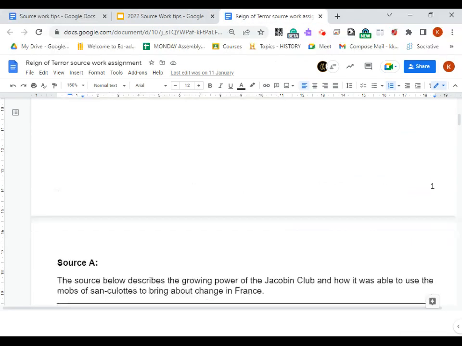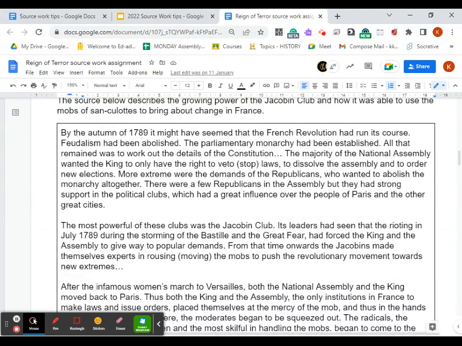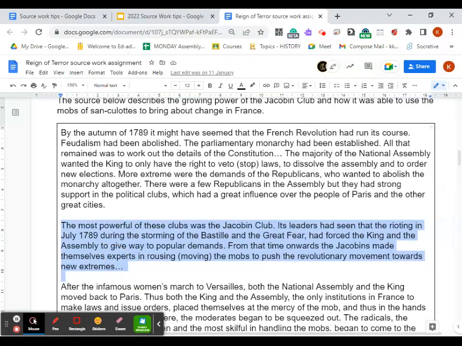Then I'm going to show you some examples of sources that we will reference. This source over here, if I was reading this paragraph, the most powerful of these clubs was the Jacobin Club. So we're talking about the political clubs in France at the time of the Revolution. Its leaders had seen that the rioting in July 1789 during the storming of the Bastille and the Great Fear had forced the king and the assembly to give way to popular demands. So this is talking about the Jacobin Club.